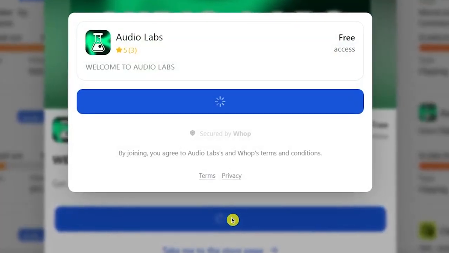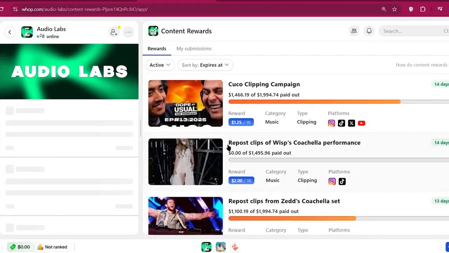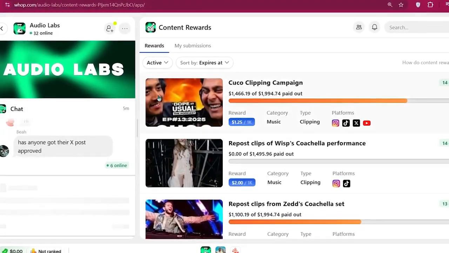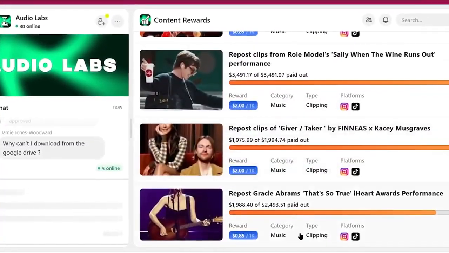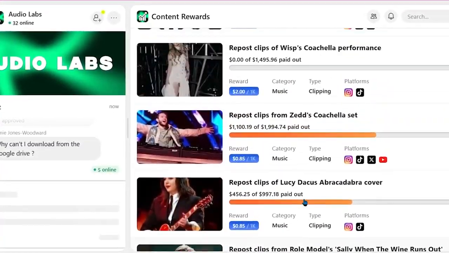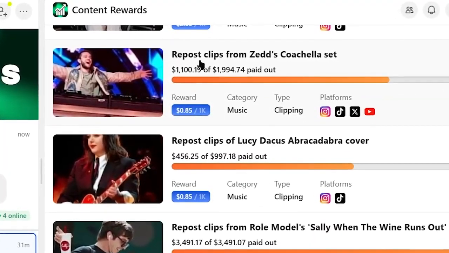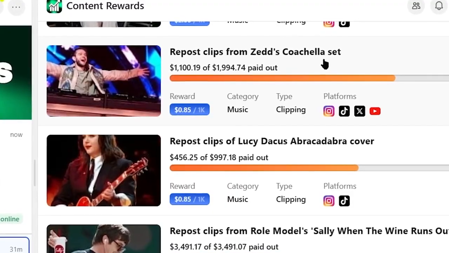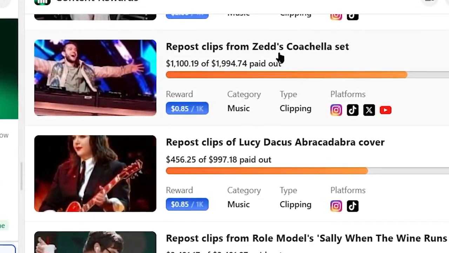It will take a few seconds, and you will be immediately joined to their whop clipping program, and you will be taken to their whop store, where you can find the different content rewards program that they are offering right now. And the good thing is that you can now start promoting any of these programs. So for example, if you want to earn money for copy pasting clips from the Zed's Coachella set, where you will be paid 85 cents per 1,000 views you get, all you need to do is to click on it,